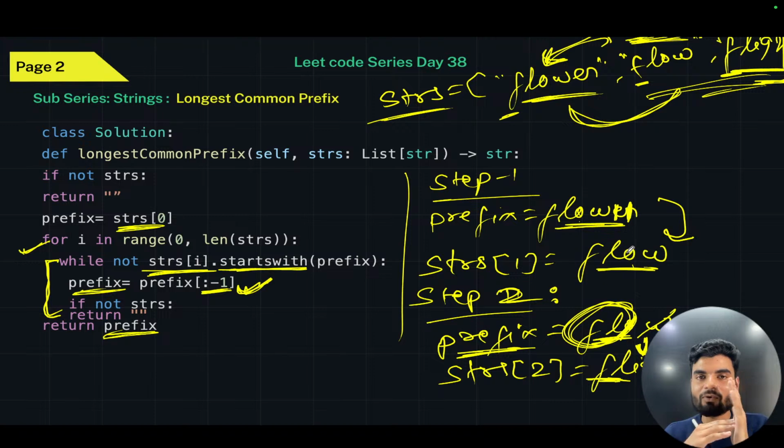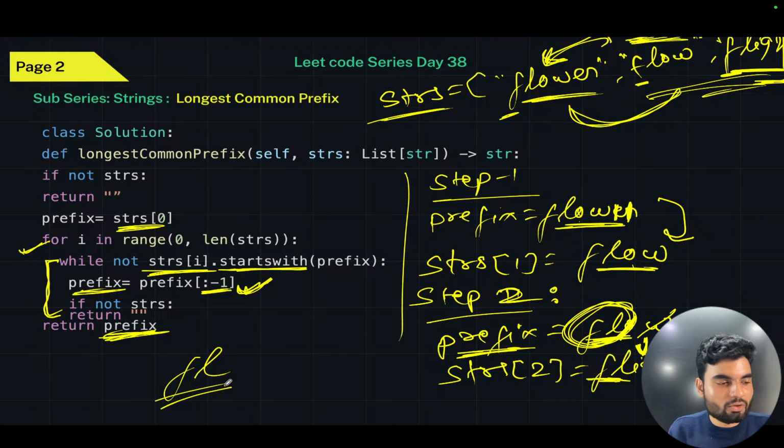If this is not the prefix of the string, then we reduce the prefix from the end. At the end, either the prefix will become length 0, which means there is nothing common, or, if that is not the case, you will have a prefix, like in this example, fl.